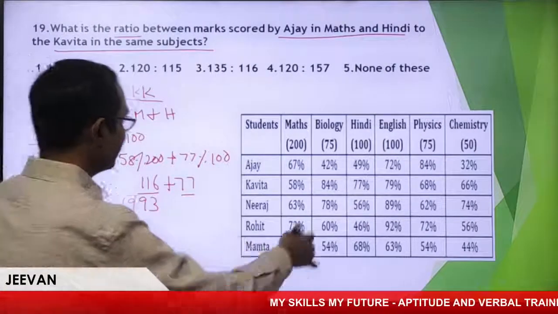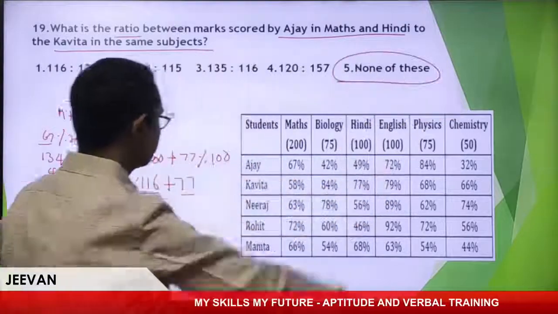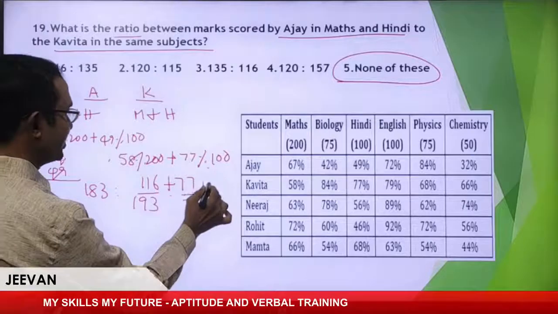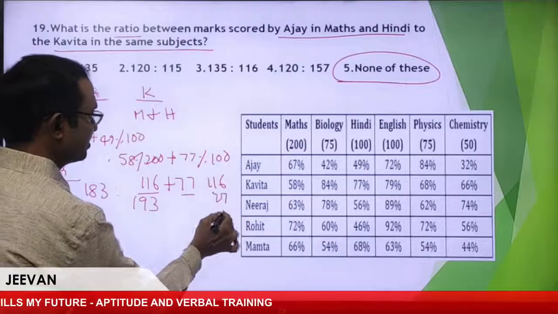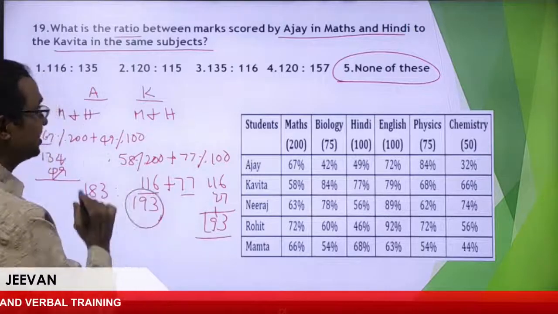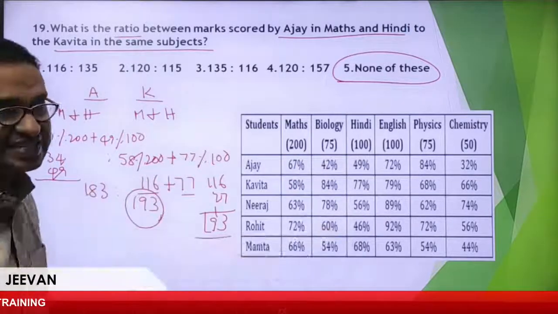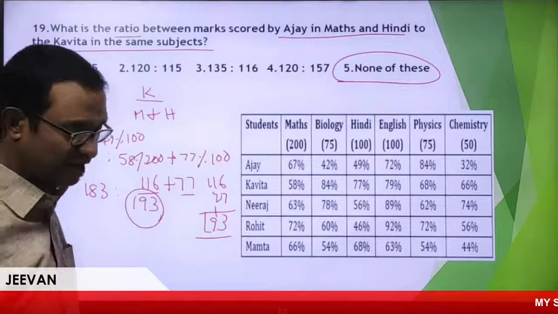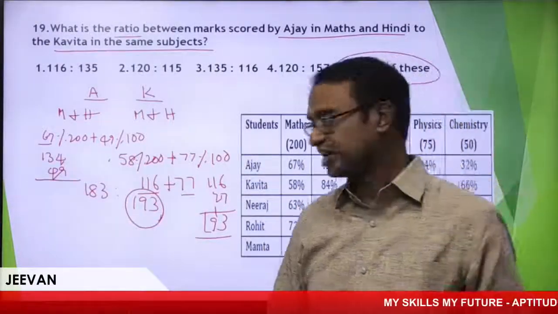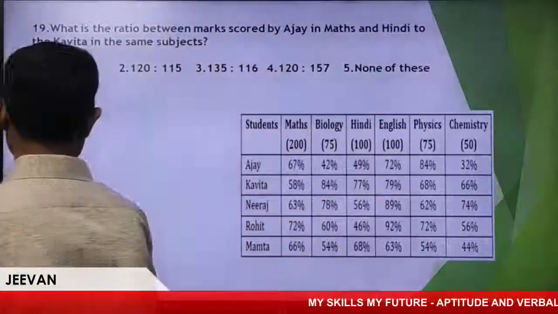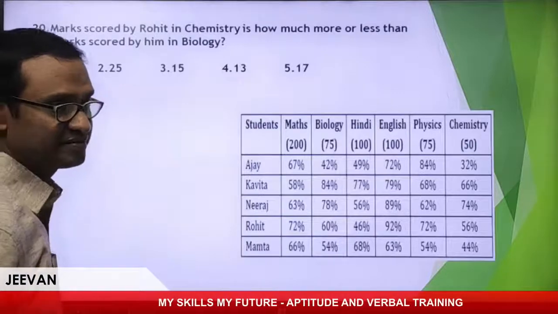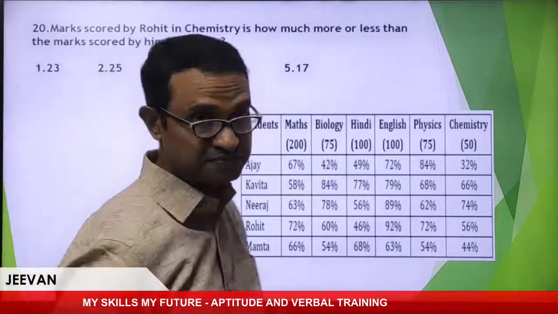Your answer is absolutely. We cannot simplify this one, right? So 116, 77, 13, 193. 193 cannot divide by anything which is not there in the choice. Answer is none of this. Good, Kabir. Super. Your answer is absolutely right. Right? Wonderful, Amma. Move to the next one. Super. None of this. Maharani, great, Amma.